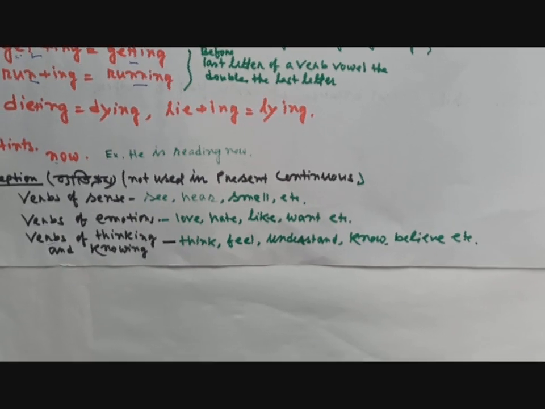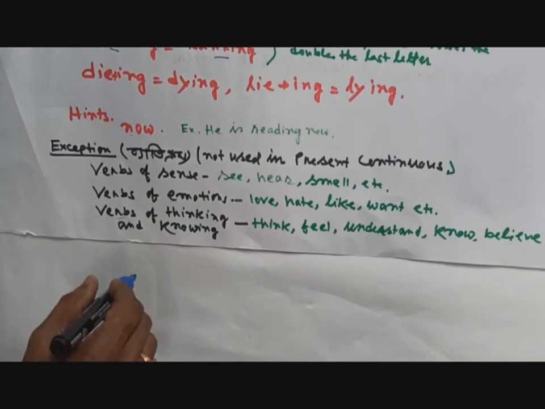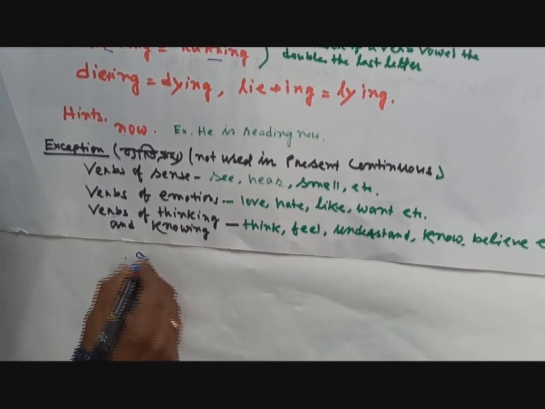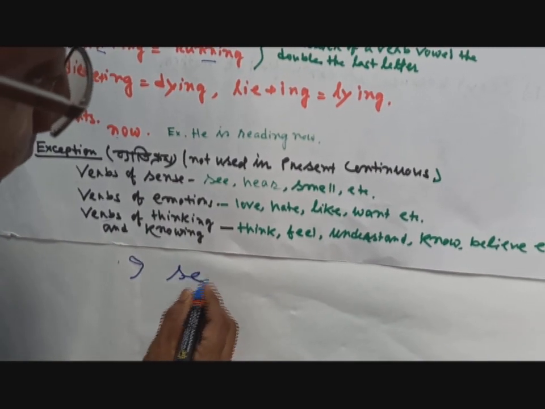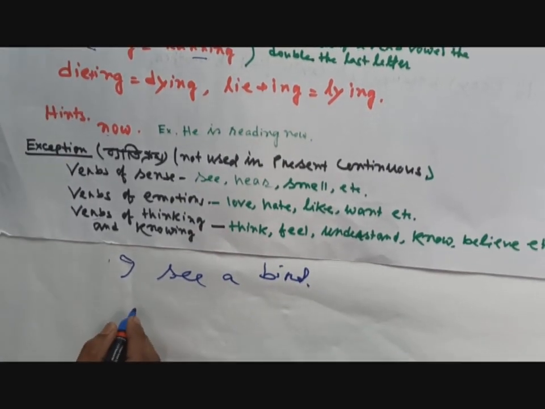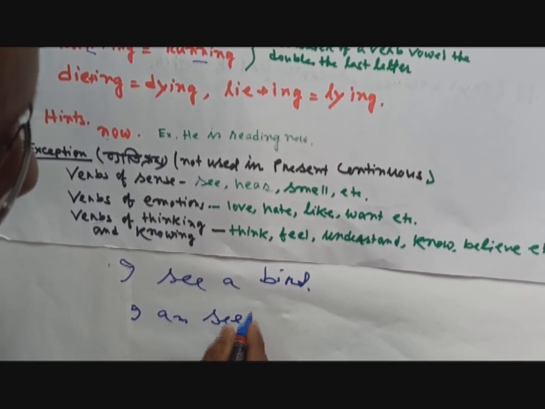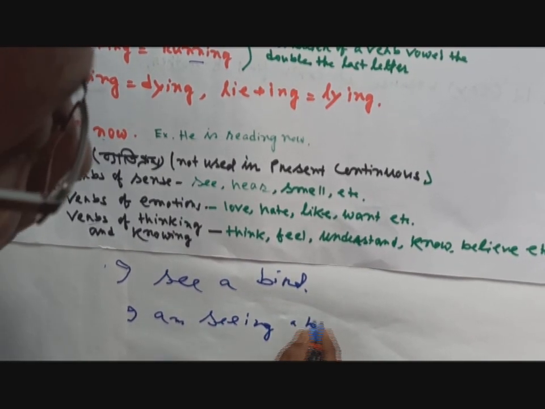I am giving an example. Suppose I see a bird, but you cannot write I am seeing a bird.